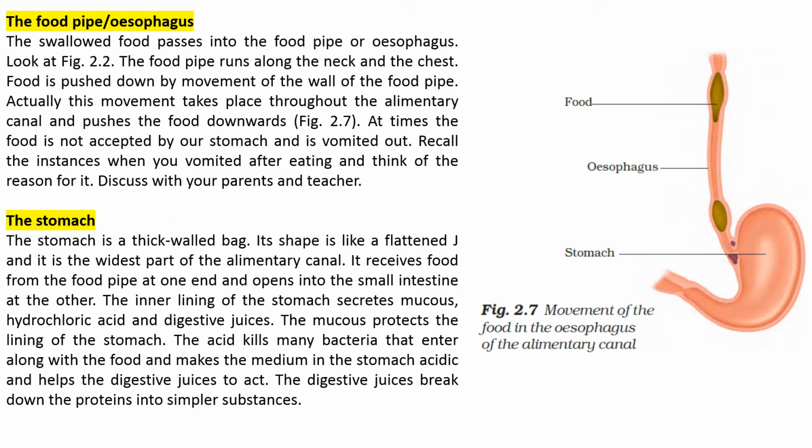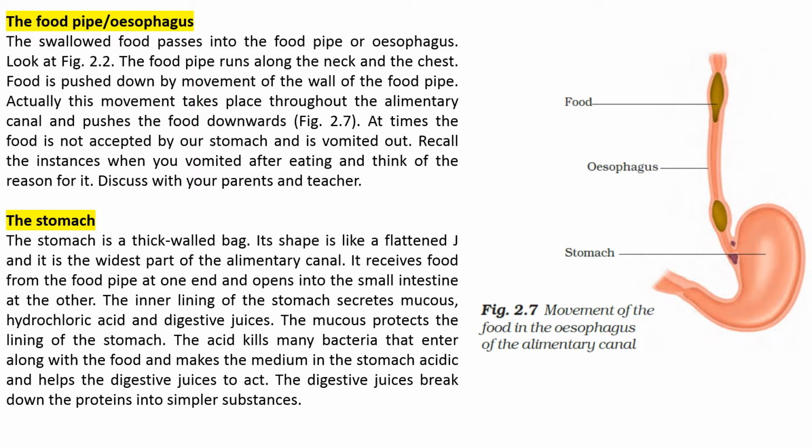The stomach. The stomach is a thick-walled bag. Its shape is like a flattened J and it is the widest part of the alimentary canal. It receives food from the food pipe at one end and opens into the small intestine at the other. The inner lining of the stomach secretes mucus, hydrochloric acid and digestive juices.